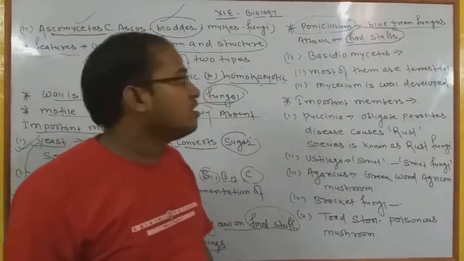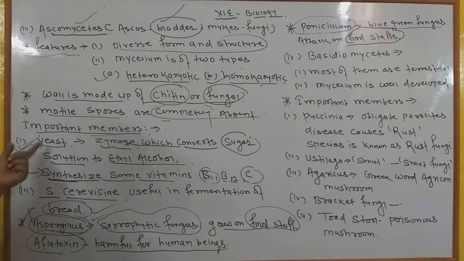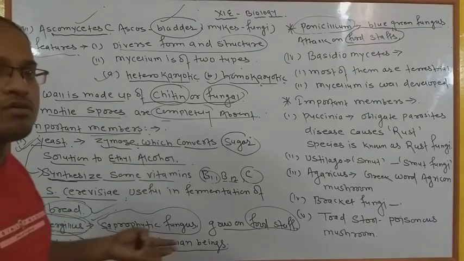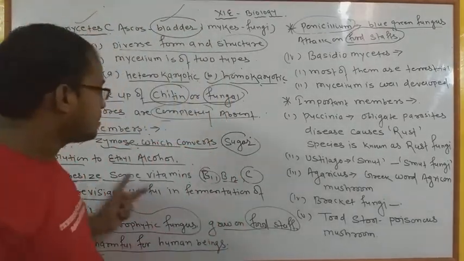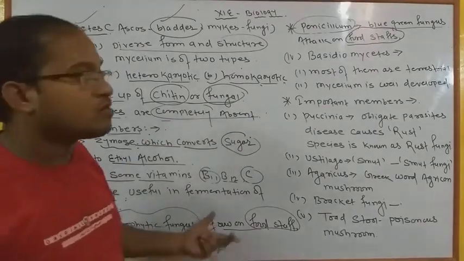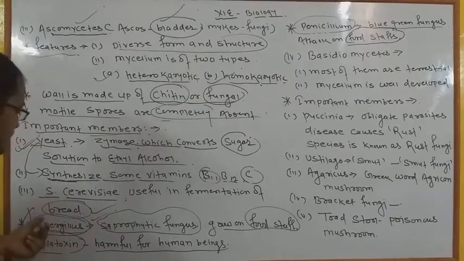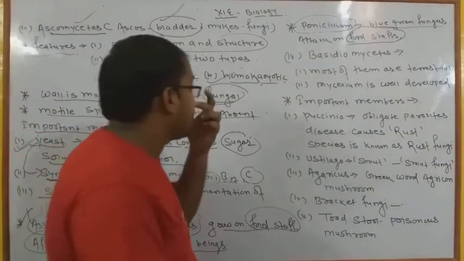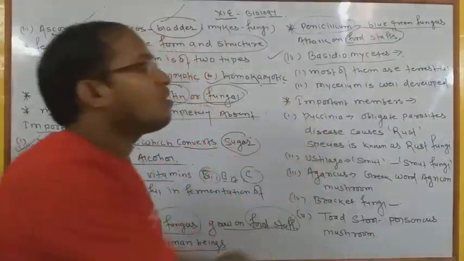Okay, so apart from that, we have discussed I think four characters. First is yeast, second Aspergillus, and third is Penicillium, and many more important members are also given in your book, but you have to read them, because these three are the most important and most of the questions are generally asked from Penicillium, yeast and Aspergillus. Okay, apart from that we have to discuss Basidiomycetes. Basidiomycetes is the fourth member of the fungi.